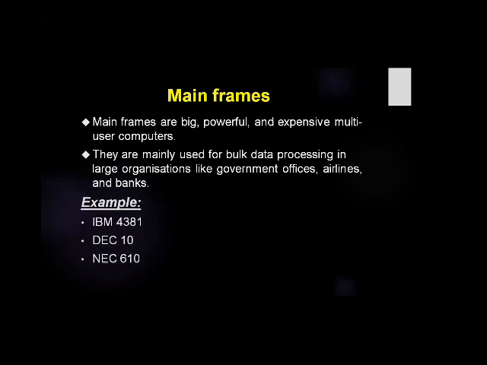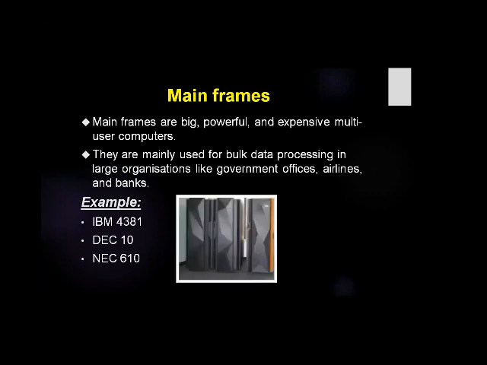Now move towards the next type, that is the mainframe computer. Mainframes are big, powerful, and expensive multi-user computers. They are big in size, more powerful, and expensive, which means it costs much. Multi-user means that a desktop computer can only be used by one person at a time, but with the mainframe it is not like that. Multiple users can use this system at a time.